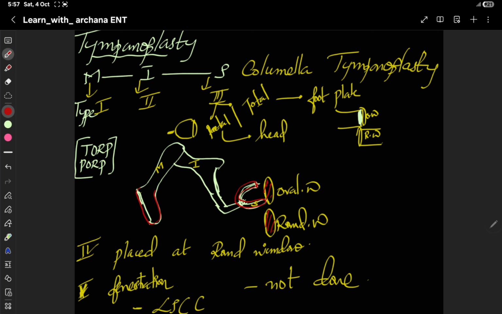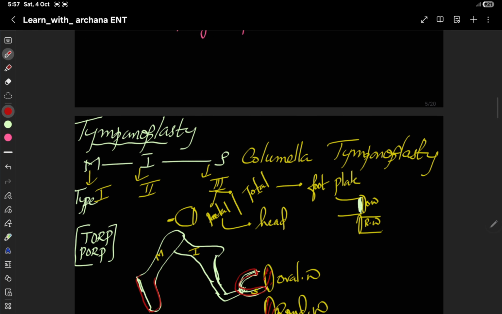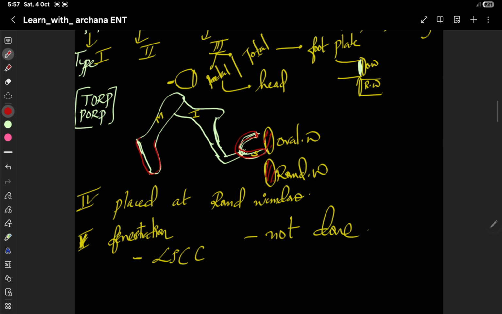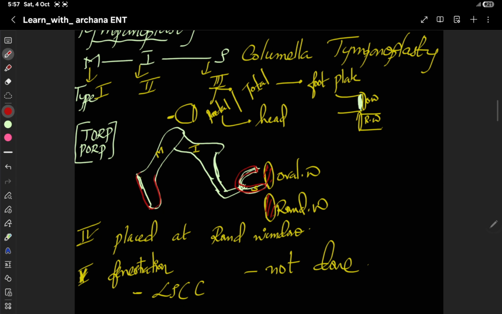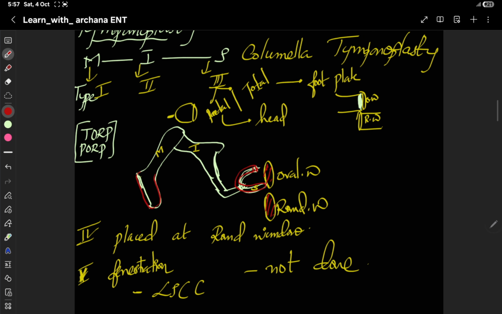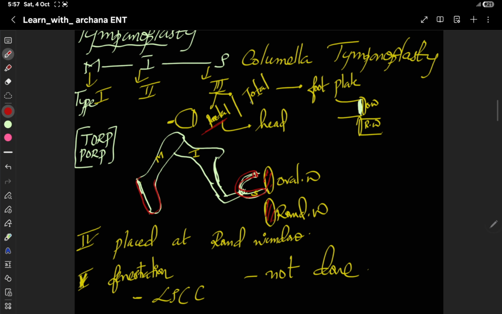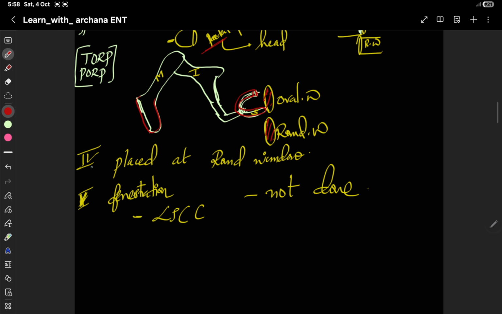Type 1 tympanoplasty means the repair of the tympanic membrane with the graft kept at the malleus, type 2 at the incus, and type 3 at the stapes. It can be partial or total. Then next one is type 4.